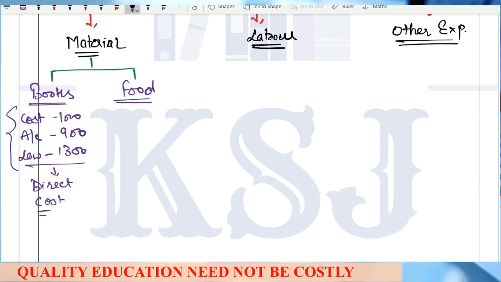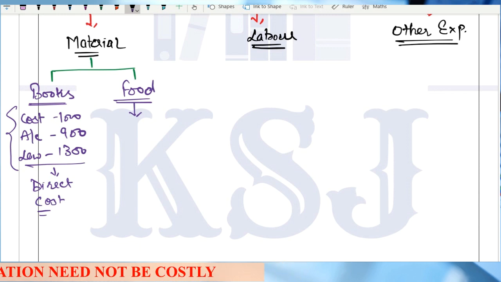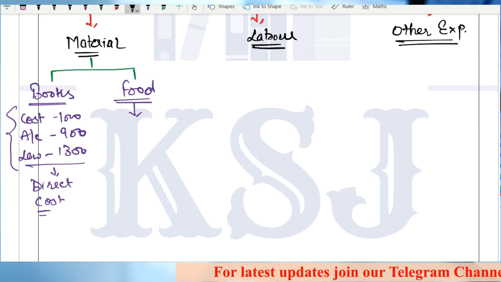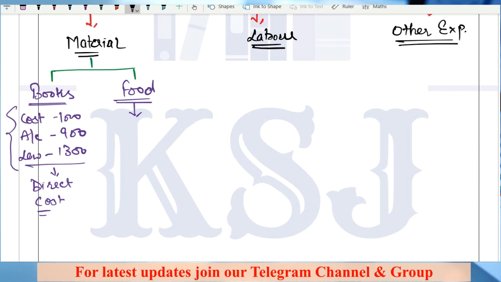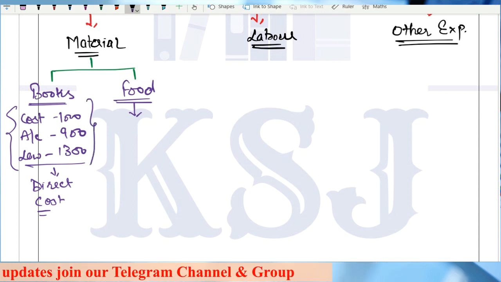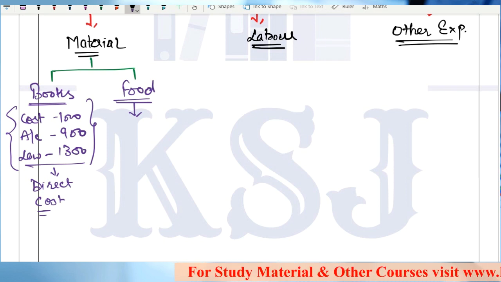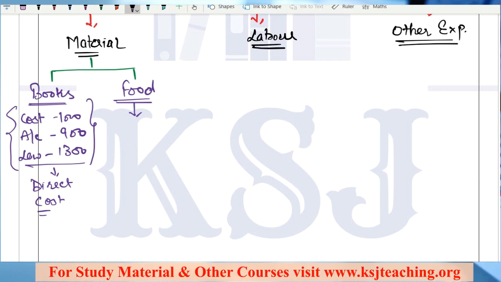Now, food. During the whole course you had, can you remember the whole food you have been taking? Sir, we don't remember what we had in the breakfast. How can we remember during those 5 or 6 years? It is not possible. You might be saving the invoices, whether you are ordering from Amazon or any other website. But for the food that is being cooked at home, can you calculate the price of the food in 1 unit of the finished product?